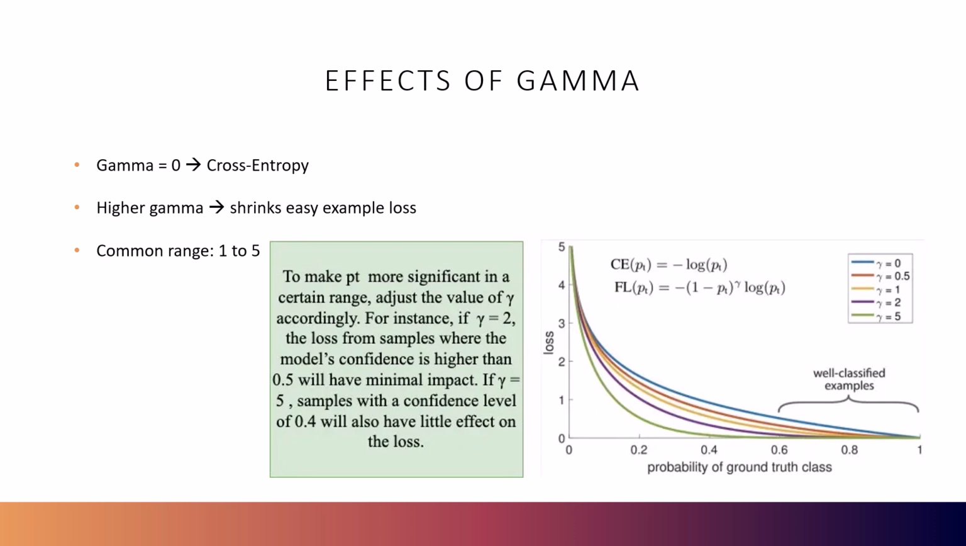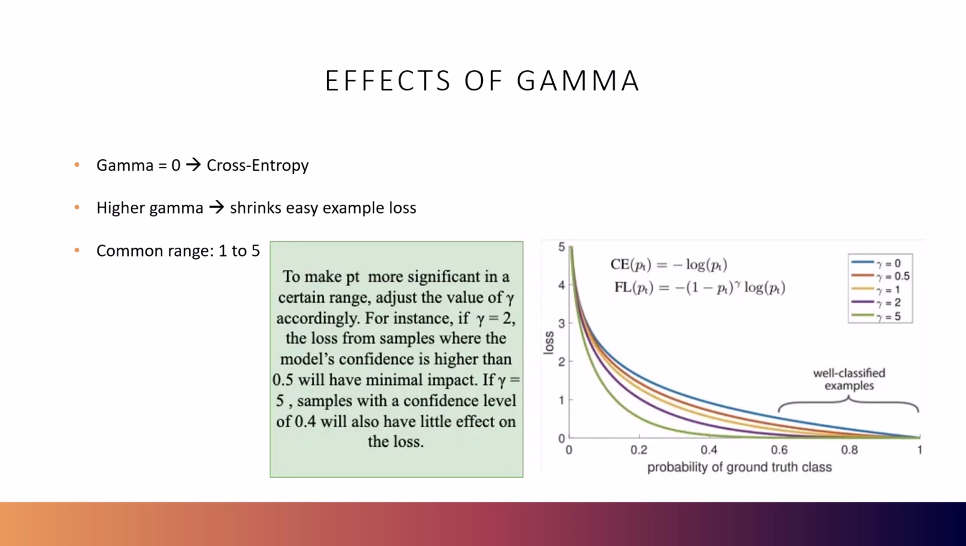If we choose a gamma of 0, then we are essentially emulating cross entropy. A higher gamma yields shrinkage of the easy example's loss. And for gamma itself, we tend to use a range from 1 to 5.